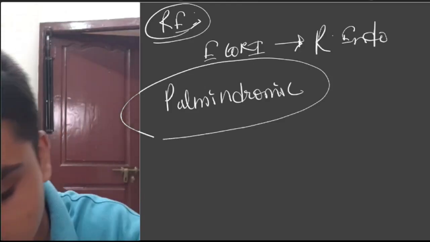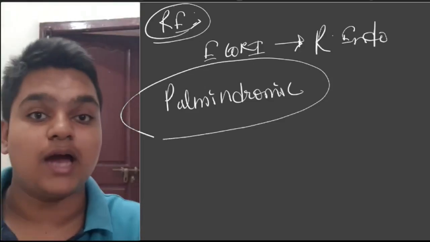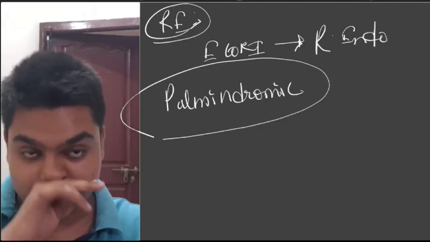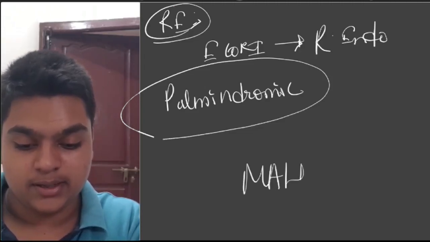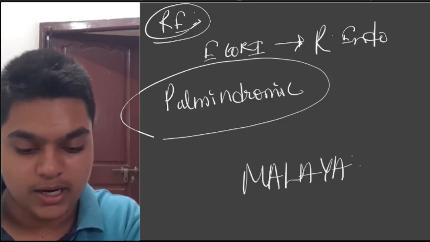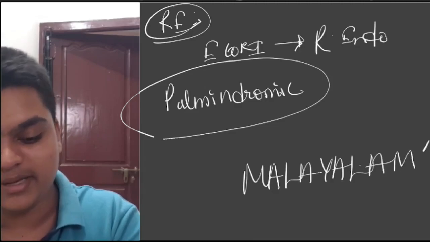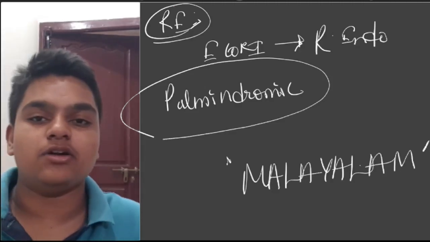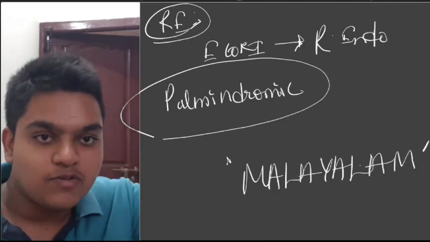Okay, this palindromic sequence. I'll be giving you a daily life example for this. Malayalam. What is Malayalam? Malayalam is a language. This is a palindromic sequence. If you read from left to right, the same word Malayalam comes.